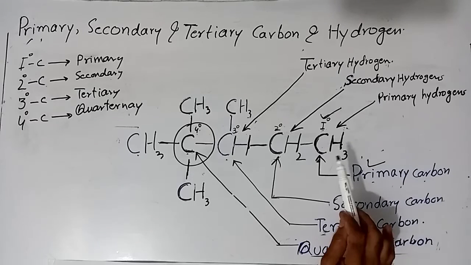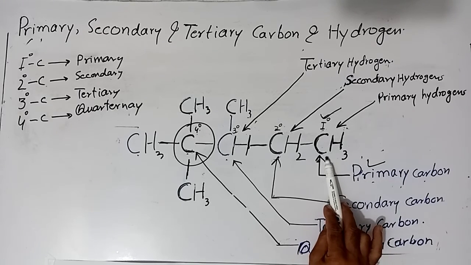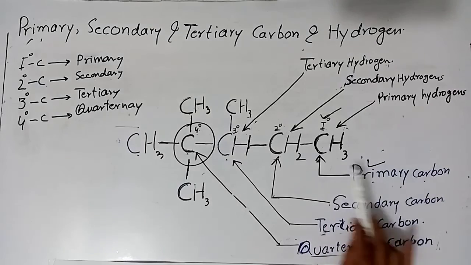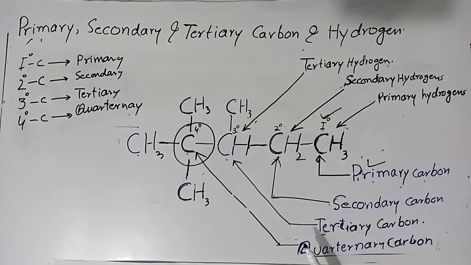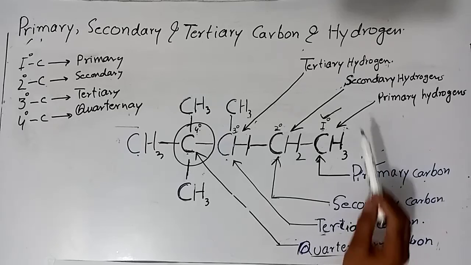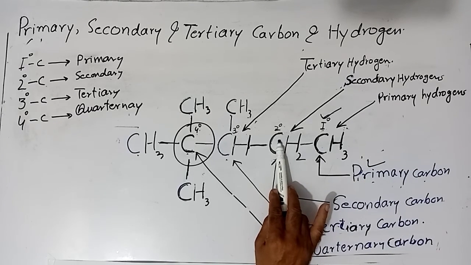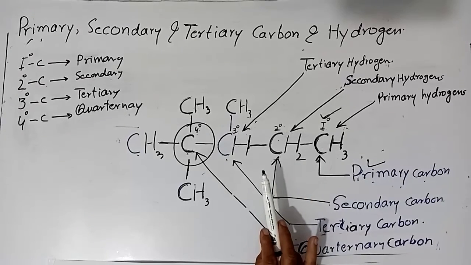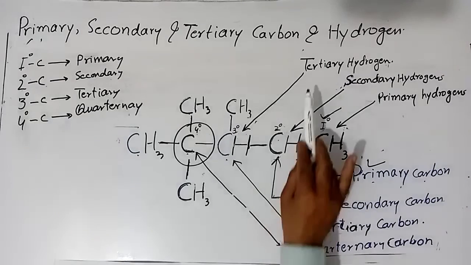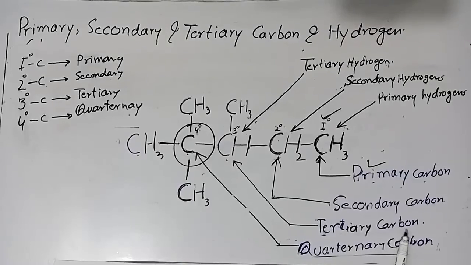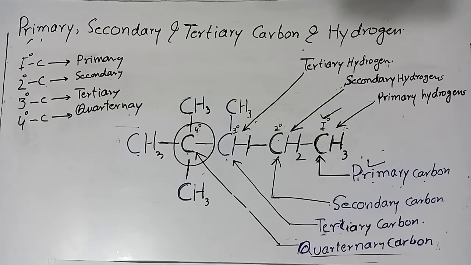Hydrogens that are directly attached to primary carbon are called primary hydrogen. Hydrogens attached to secondary carbon are called secondary hydrogens. Hydrogen attached to 3-degree carbon or tertiary carbon is called tertiary hydrogens.